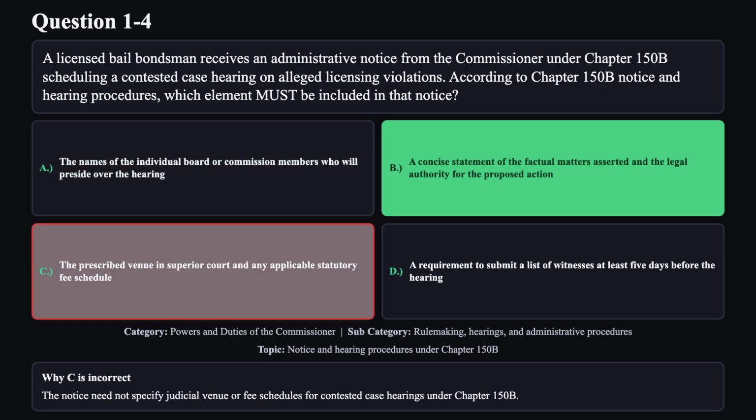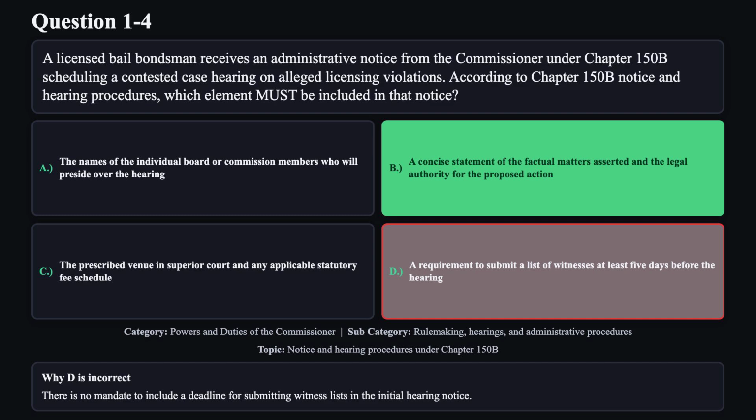It is not required to list individual board or commission members in the notice. Reason C is not correct. The notice need not specify judicial venue or fee schedules for contested case hearings under Chapter 150B. Reason D is not correct. There is no mandate to include a deadline for submitting a witness list in the initial hearing notice.